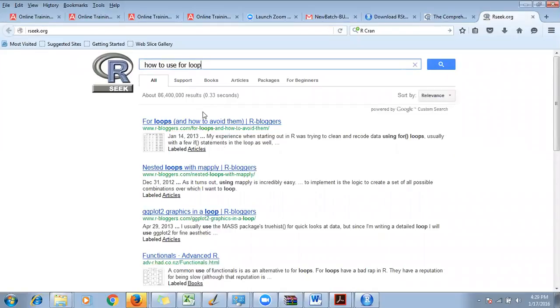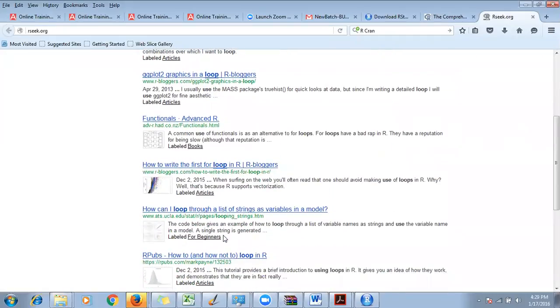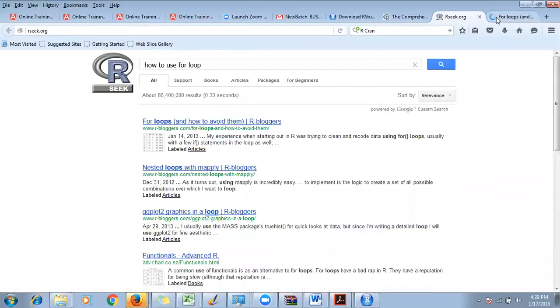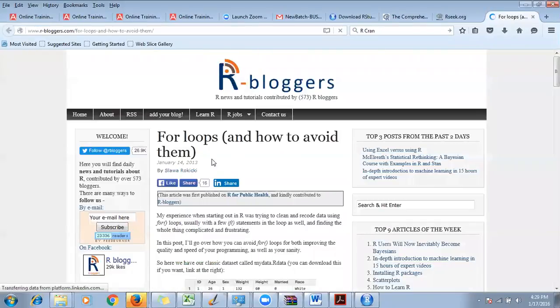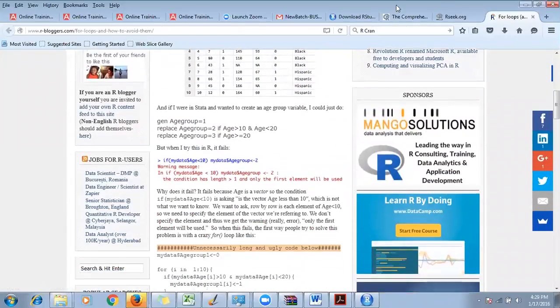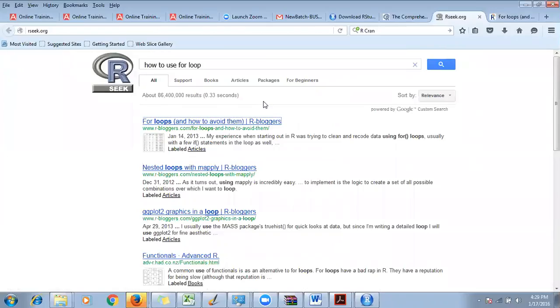This will give me lots of websites, not just the R CRAN website, lots of websites which are very dedicated to R programming skills. All these sites will be telling you how to use for loops. It will give you a lot of examples and all.